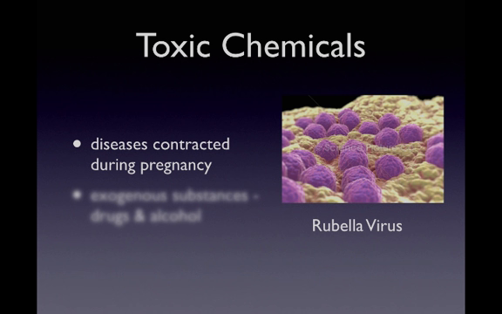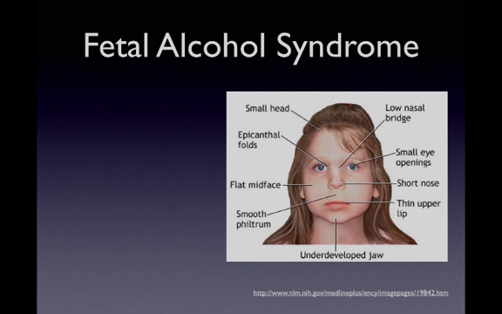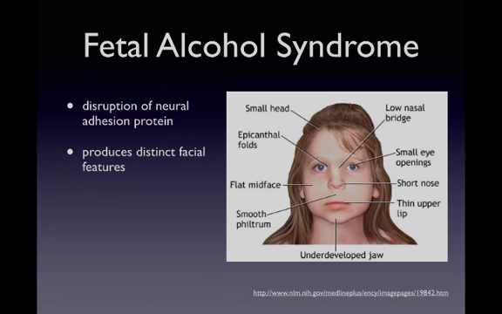So babies born to alcoholic women are typically smaller than average, develop more slowly, and have a condition called fetal alcohol syndrome. This image shows some of the common features of the faces of children with fetal alcohol syndrome. And there are not only effects on the face, there are neural effects as well. It's been found that alcohol disrupts the normal brain development by interfering with something called a neural adhesion protein. And this protein helps to guide the growth of neurons when the brain is developing. This disruption of brain development is thought to produce these distinct facial features as well.